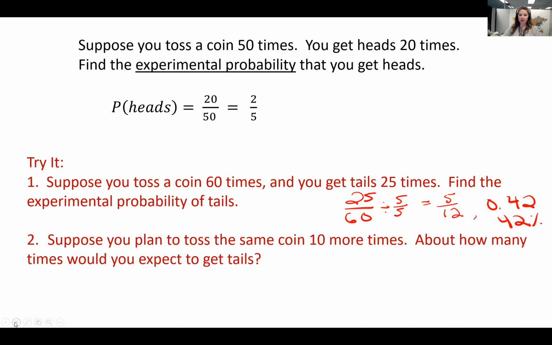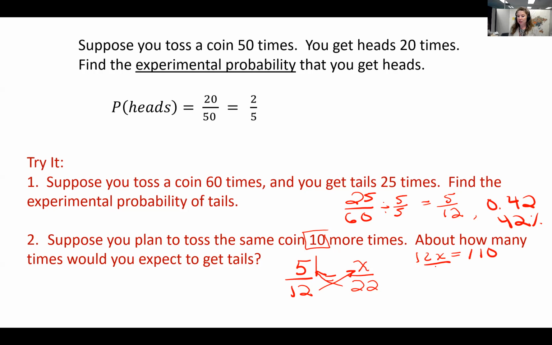Suppose you plan to toss the same coin 10 more times. About how many times would you expect to get tails? So based on the experimental probability of 5/12, we're going to set that equal to what happens if we do that 10 more times. Well, 10 more than 12 would be 22. And we want to know out of 22 times, how many times would I get tails based on my experiment? So here is where we can cross multiply or divide. So 12 times x is 12x. 22 times 5 is 110.